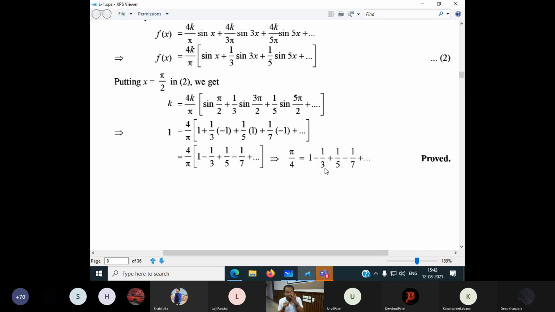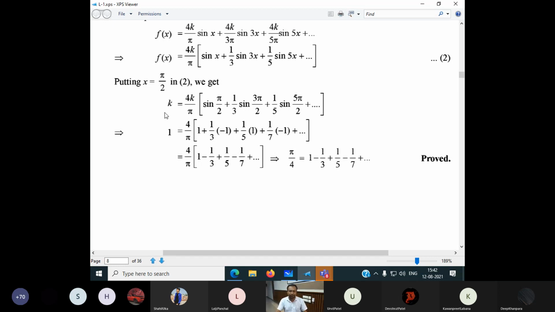But here x is equal to π/2. It is defined. The function is valid. Why? Because we have -π to 0 and 0 to π. In both cases it is valid. So I can put x equal to π/2 directly here. If I put it here, I can get all the values. This also we can get, plus or minus 1. So according to the sign convention, first, second, and third quadrant, we can get these values.